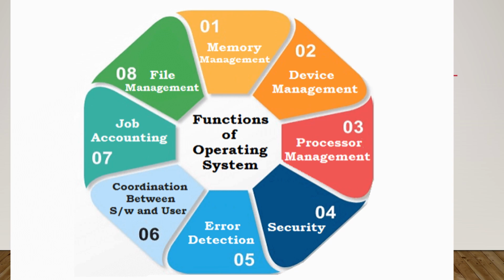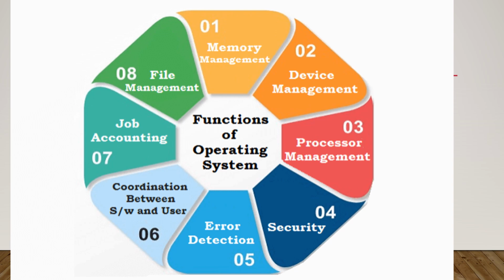This information can be used to track resource usage for a particular user or group of users. Error detection. The operating system constantly monitors the system to detect errors and avoid malfunctioning of the computer system. It also coordinates between the software and the users.